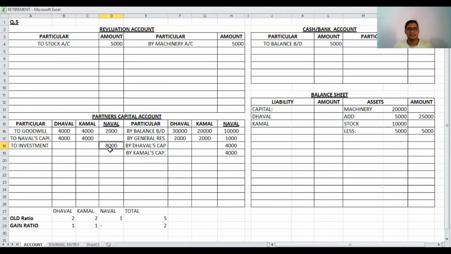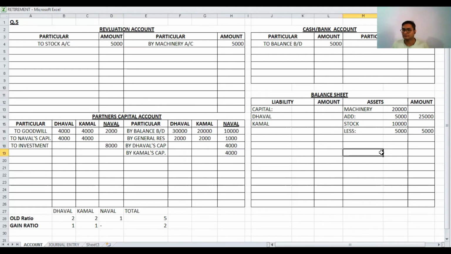Value is 8,000. So now in balance sheet there is no investment at all because these investments are taken over by Novel. That's why in balance sheet no entry for investment.